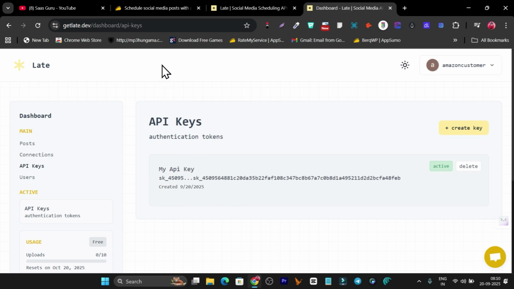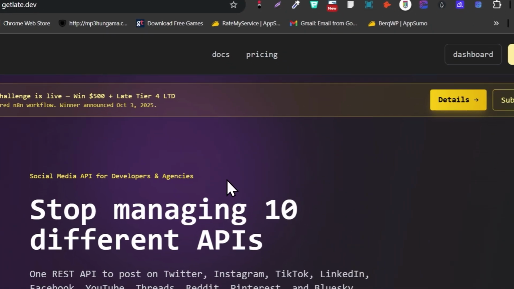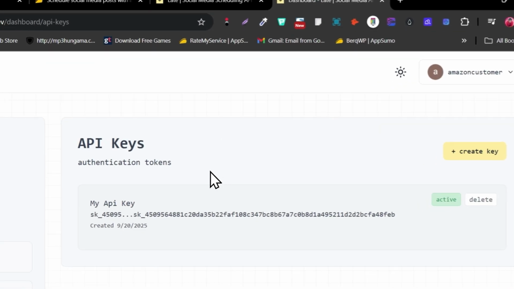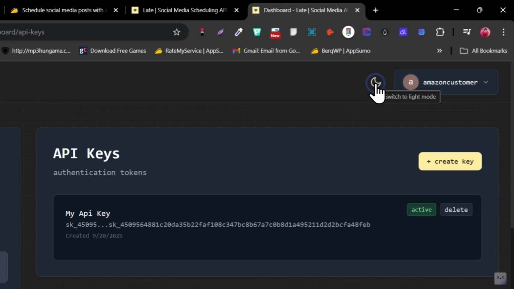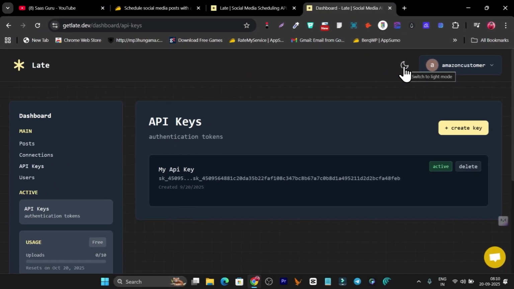So these are all the features you are going to see in this platform, and like I said, this user interface is really good here, and there's also dark mode available. See, that is really good.